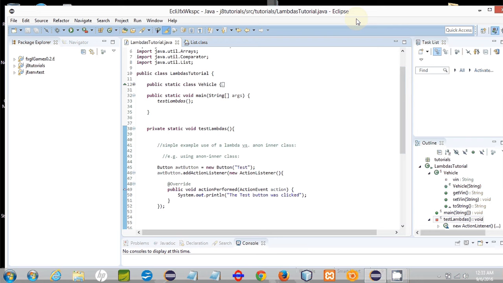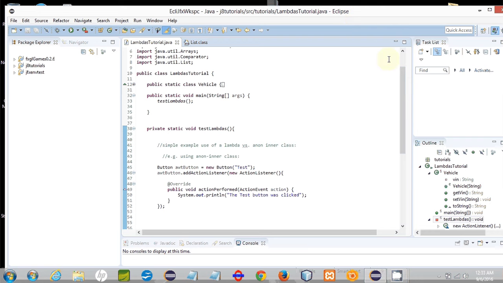Well, you could do that by writing a standalone implementation class called an adapter, like an event adapter. You could do that by extending one of the existing event adapter classes, or you could reduce the size of your code base by just implementing the interface method inline as an anonymous inner class, and that's what the anonymous inner class was used for. But that can be kind of bulky.